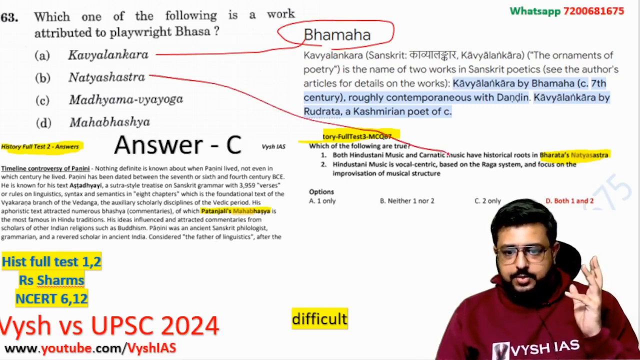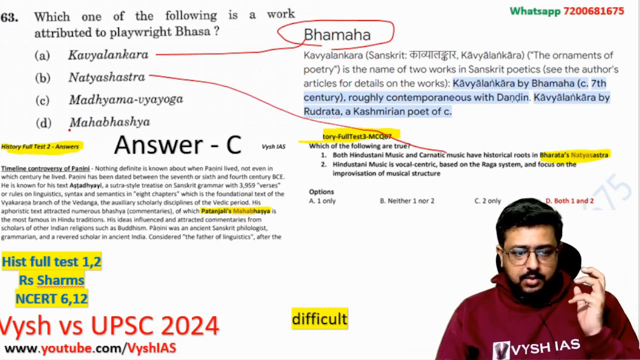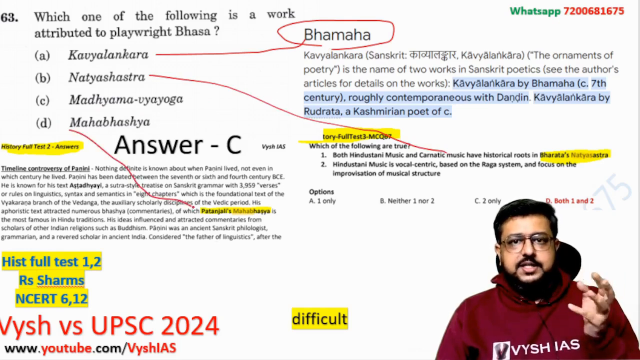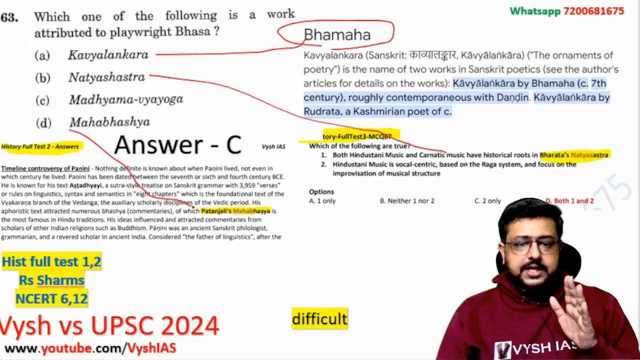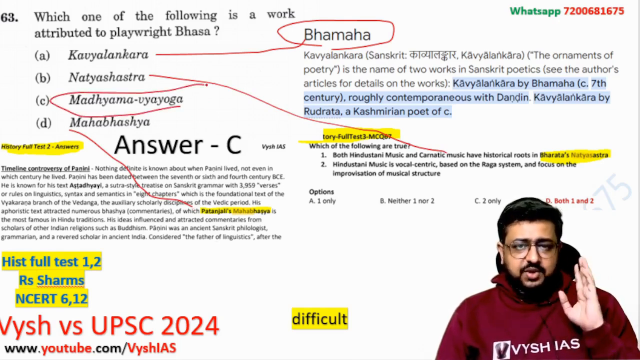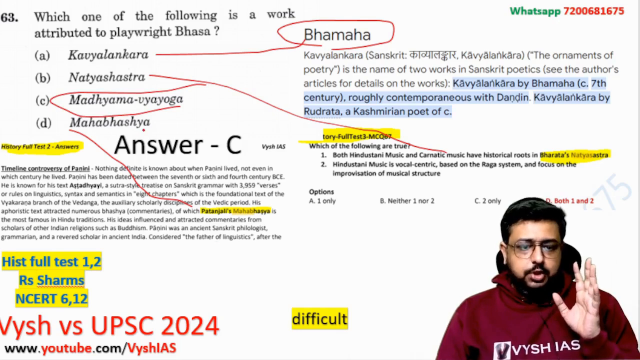Natya Shastra, if you see Bharata, we have covered in questions. Mahabhashya by Patanjali we have covered in our test, because these are there in your standard textbooks which you can study and go. But Madhyama Vyayoga is only there in Upinder Singh, page number 537, which if you want to study, I will not tell you to study that 1000-page book, because it's impossible to remember the facts. Because it's not one book, they give 16 books.